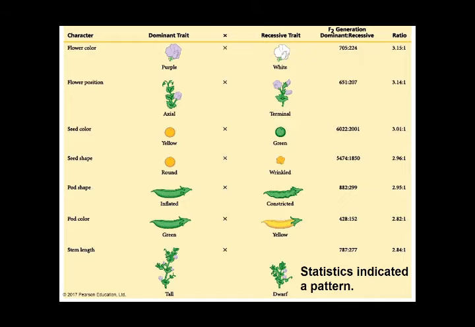So, by breeding these opposite or contrasting traits together, we found out that the ratio would always be near 3 to 1. One trait will be 3 times as much as the other. So in this case, flower color, purple has 3 times the offspring compared to white. Axial is more than terminal. Yellow is 3 times more than green. Round is 3 times more than wrinkled. And the same goes for inflated, green and tall.